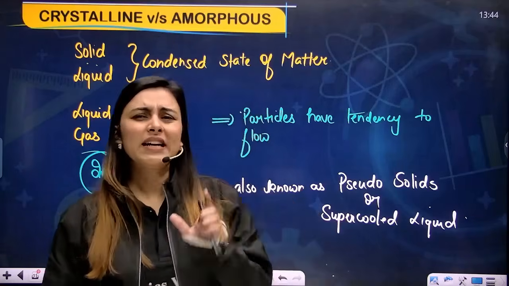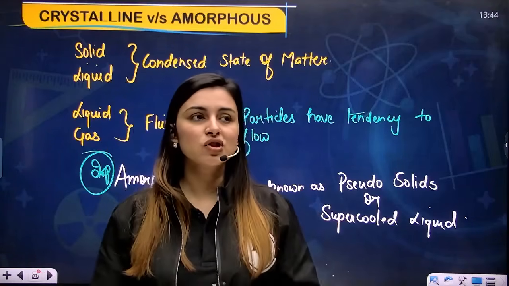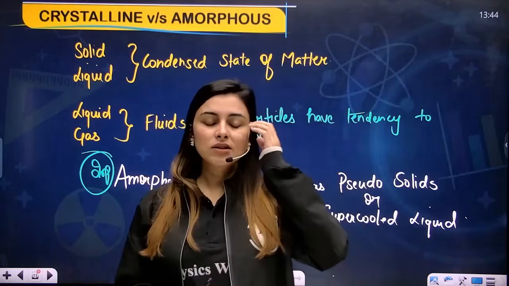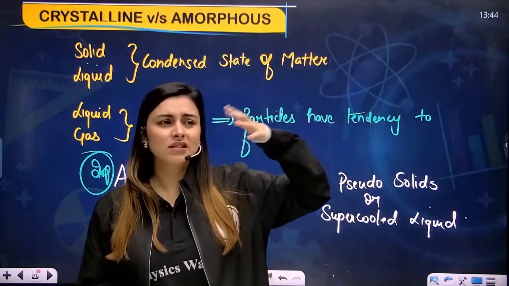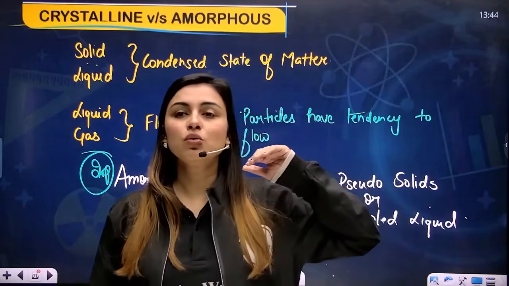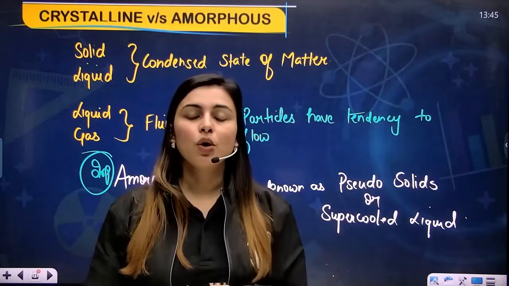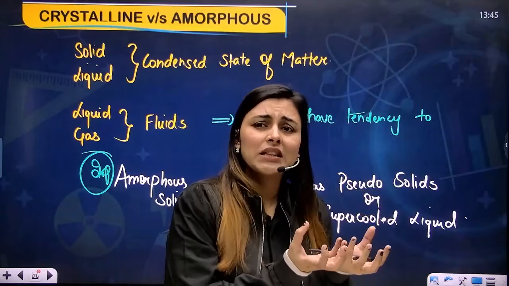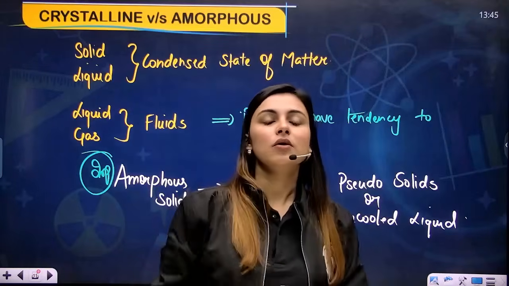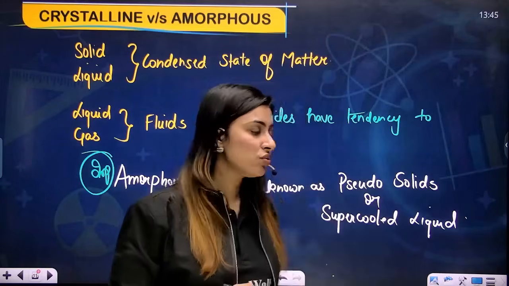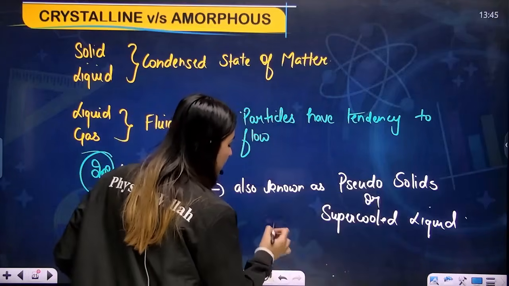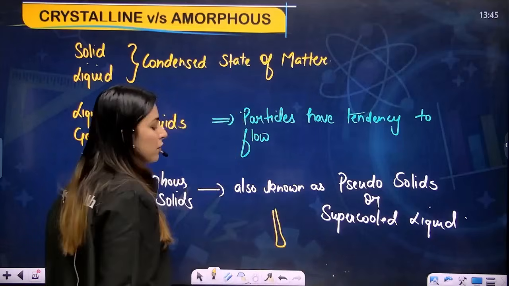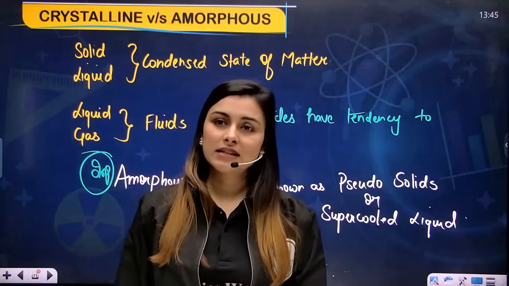Okay, you might have visited any place which is nearly 50-100 years old, in Rajasthan where there is a museum. If you see some museum or you visit a very historical place, what you will see is that the window panes of the glasses are a bit thicker from the bottom and thinner from the upper side. Why is this so? The window panes are like this, thicker from the bottom, and comparatively thinner on the upper side. Why does this happen, my dear students?